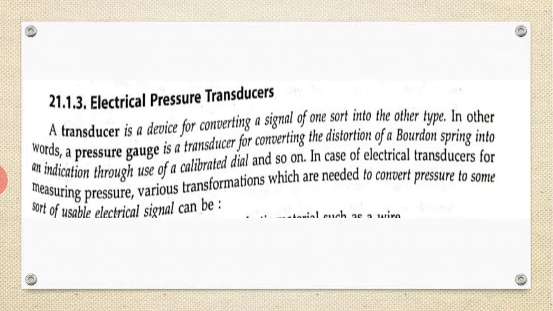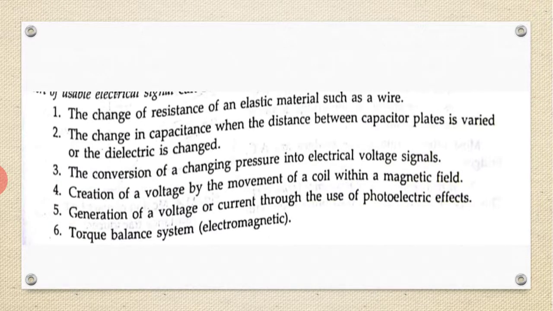The pressure is sensed by the Bourdon spring or bellows, the change is taken into consideration, and the indication is calibrated on the dial. This is the pressure transducer, and this is how they sense the pressure.